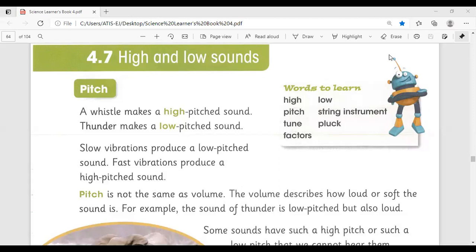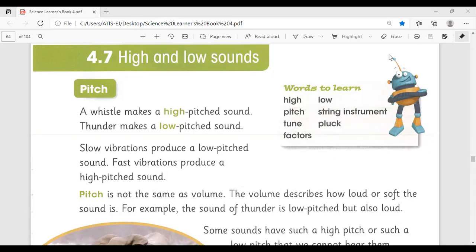Today, I am going to teach you unit number 4, sounds, lesson number 4.7, high and low sounds. Today's date, 21st of March 2021, day Sunday.